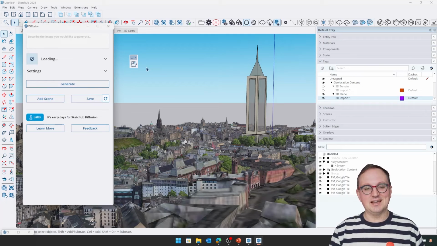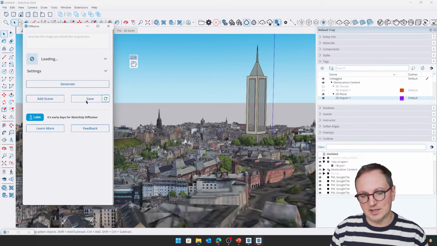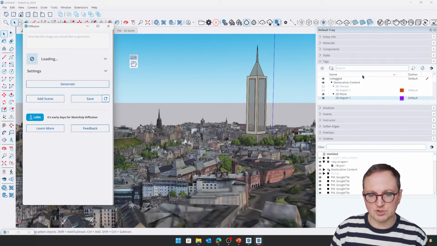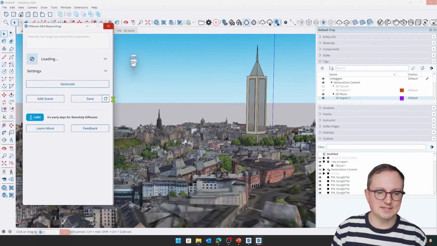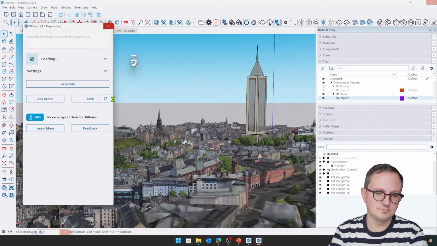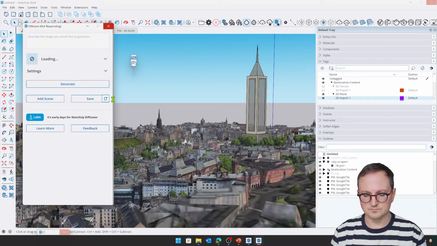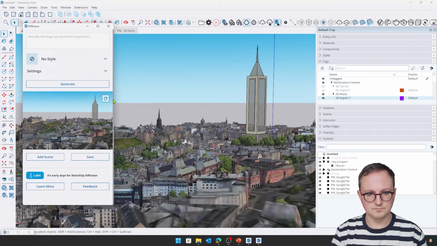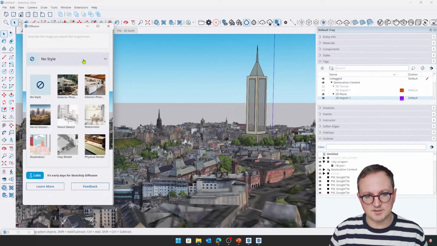So we're going to open SketchUp Diffusion here. And essentially what it'll do is it'll take a snapshot of the current viewport as it is. Here we go, and you can update at any point, and we can ask it to apply a style to it.